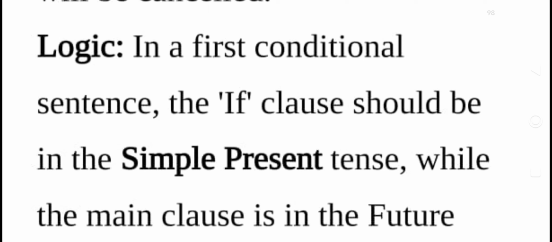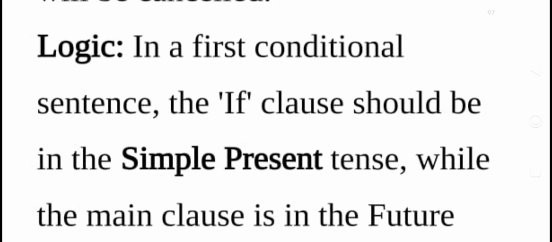So in the zero conditional, the zero type conditional sentence has a structure I'm talking about. The structure of the zero conditional sentence is that each clause is in simple present tense. Example, if you water the plant, it grows. So you water, water is the verb here. So that's a simple present tense, followed by another simple present tense, it grows. That is called zero condition or zero conditional sentence.